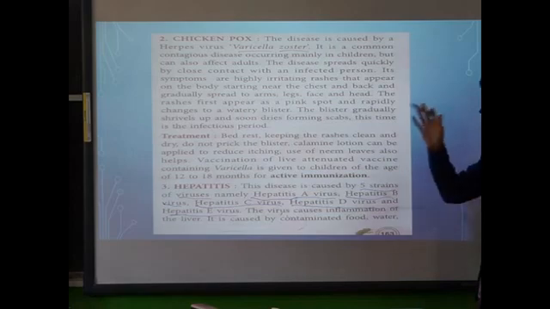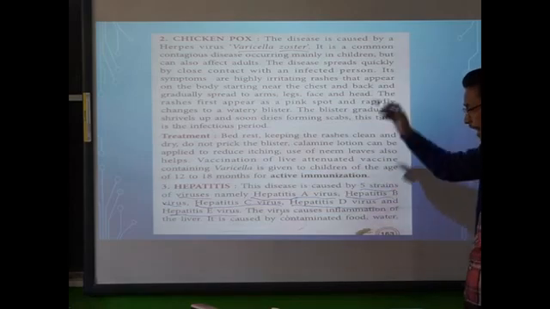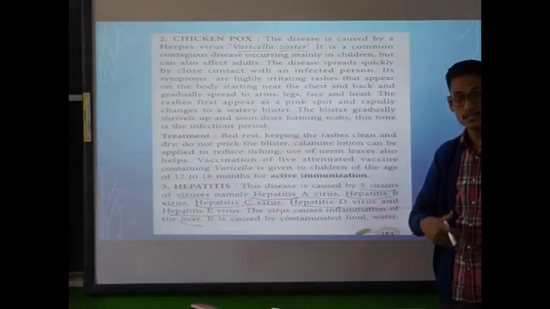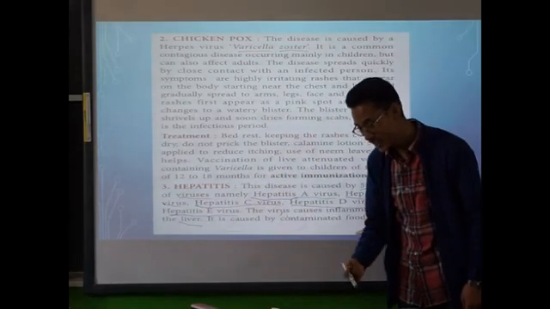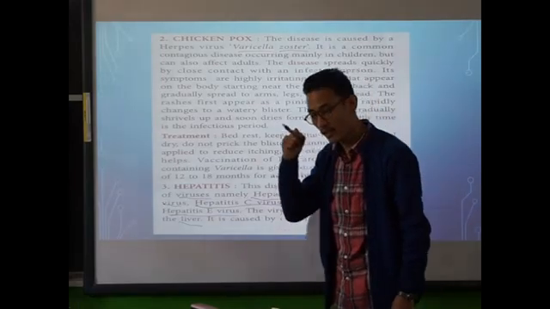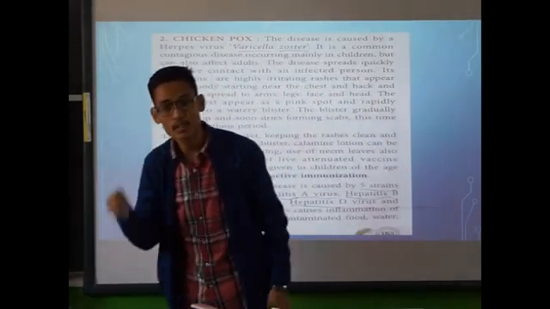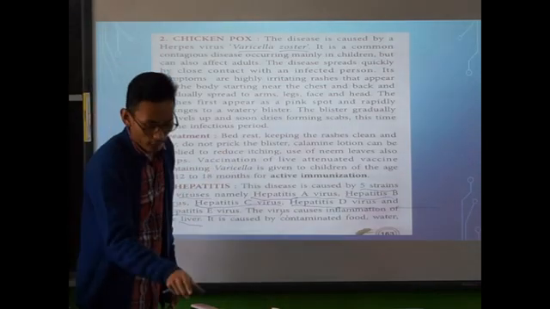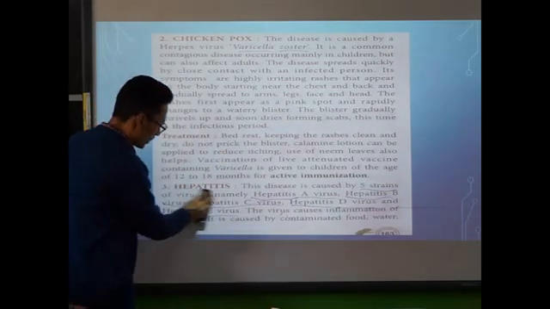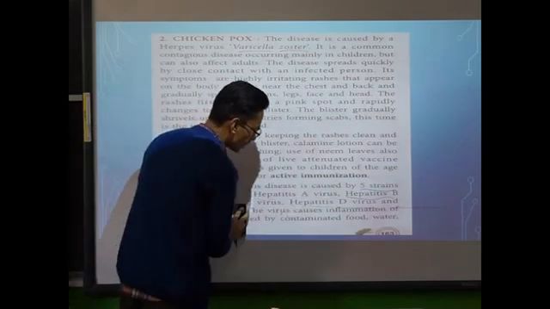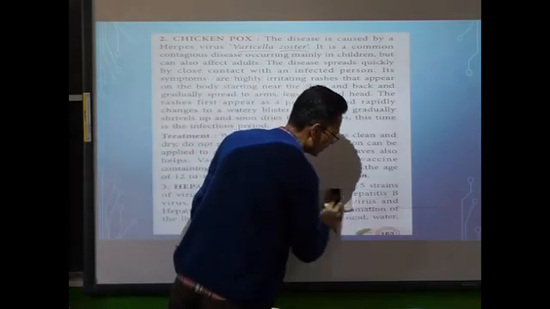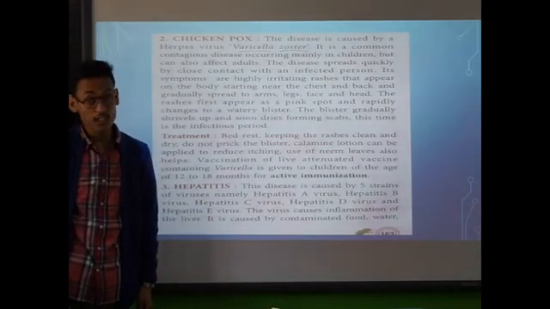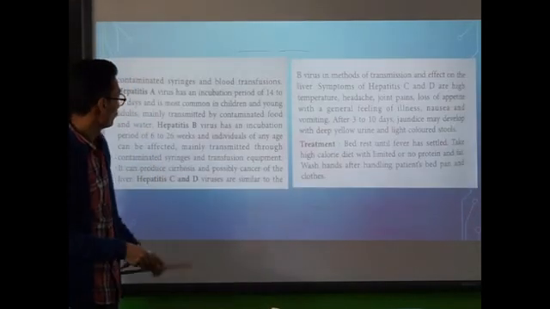So this particular virus causes hepatitis, and it will infect the liver. It will cause liver cirrhosis, that means the liver cells will start dying, or it will cause liver cancer. So remember the 5 strains of viruses that cause hepatitis. That is hepatitis A virus, B, C, D, and E virus, which cause inflammation of the liver.